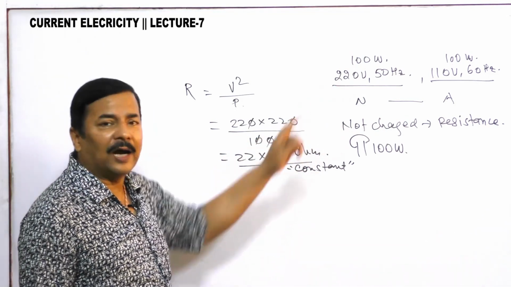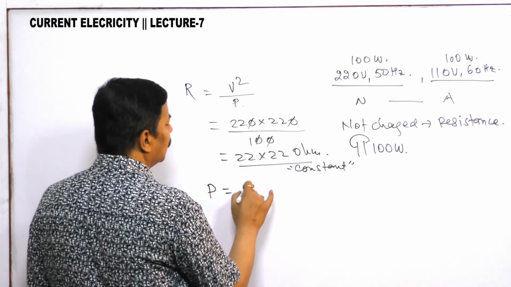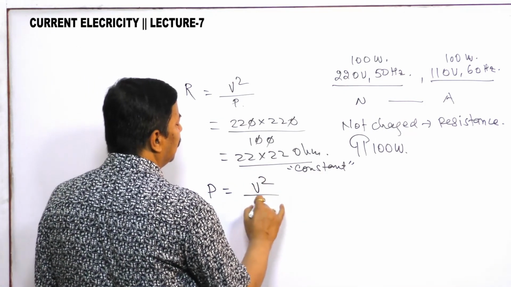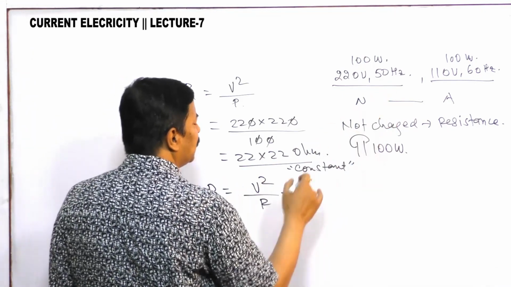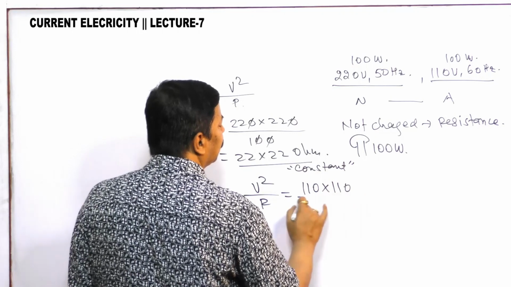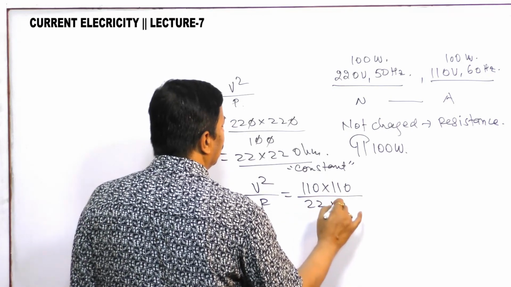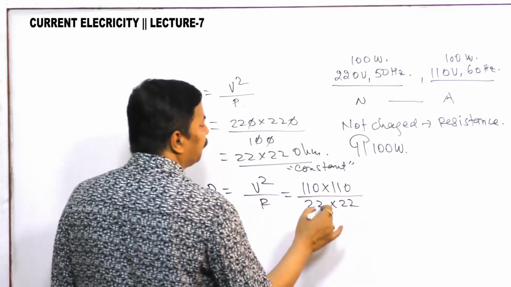What power will you get there? Power is V squared by R. The supply V is 110 into 110, divided by R, which is 22 into 22.